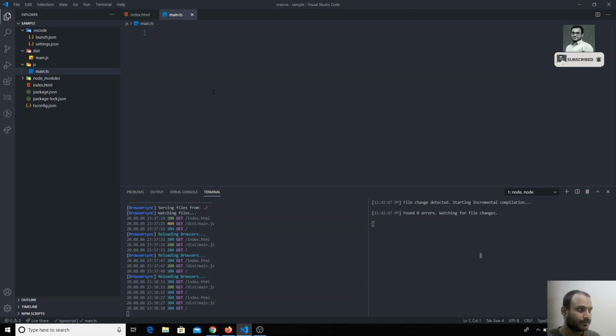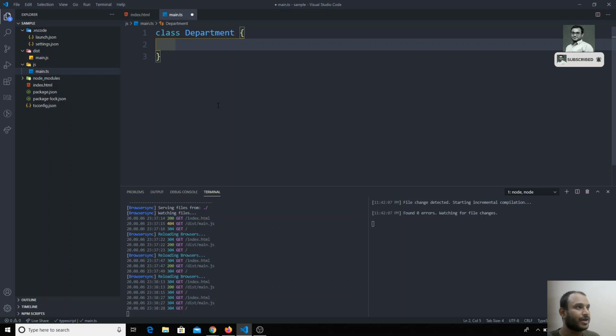Now here I have this main.ts file. It's a new empty ts file, and here I have run the light server, as we discussed in the previous package.json, and I am compiling in watch mode with the ts compiler. Now we will see. So we can represent a class here in TypeScript using class, and here we can write something like Department. This is the name of the class.